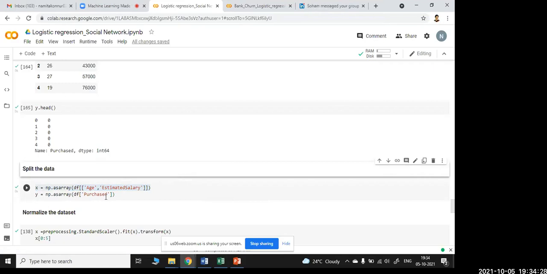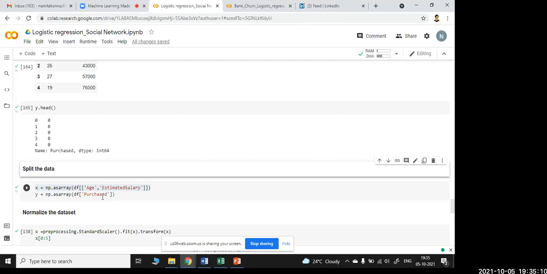Now you may ask me a question: why does purchased come here? It's already data, correct? Why are you taking it as data itself? There are historical data problems where year-wise data is given, and then the numbers will be predicted, because we don't need to use numbers since we put the values in X. There will be single-sided data also. Suppose you have to consider the sales of previous years and then predict the future price; at that time you need not take the Y value. Whereas here we already have the predictors given. Now here we are checking whether this model is fitting or not.